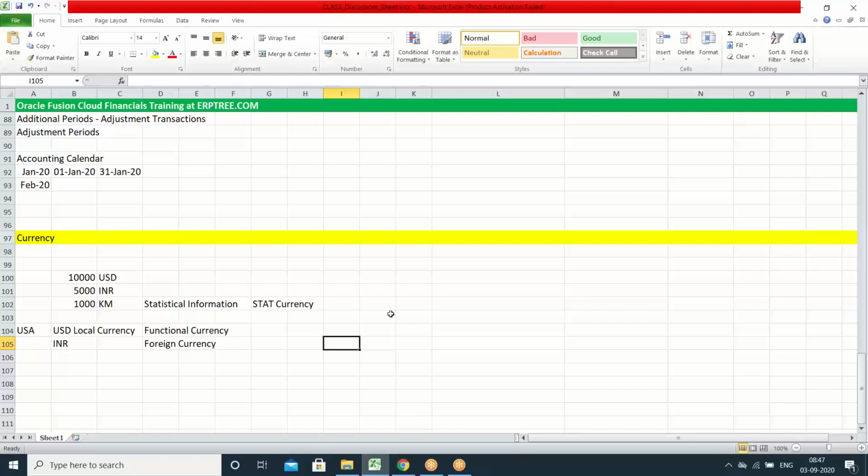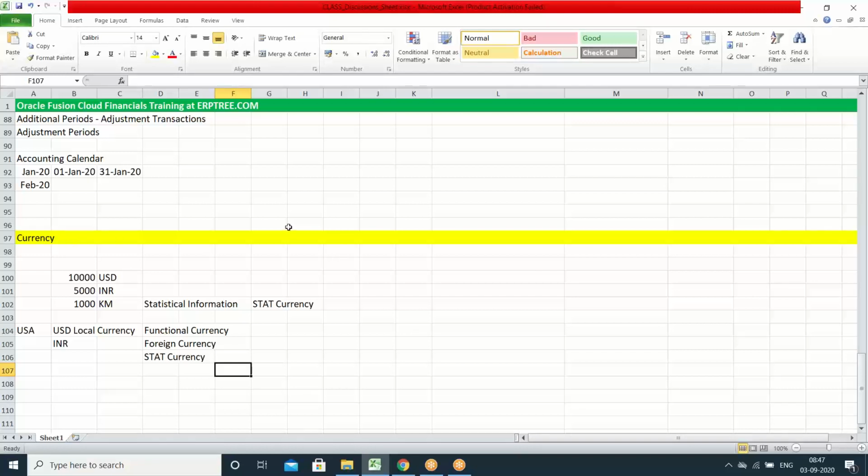As a point, take this note. So we have another currency called stat currency. In reality that is not at all a currency, but in the system we have to treat that as a currency. So which information do we treat as a stat currency? Non-monetary measurements, nothing but statistical information, we treat as a stat currency. Now finally you can say, as per our system we have 3 types of currencies: functional currency, foreign currency, and stat currency. In reality, functional and foreign only are the currencies. Stat is not currency related information, still we call it currency information. This is what we have to understand about the currencies.